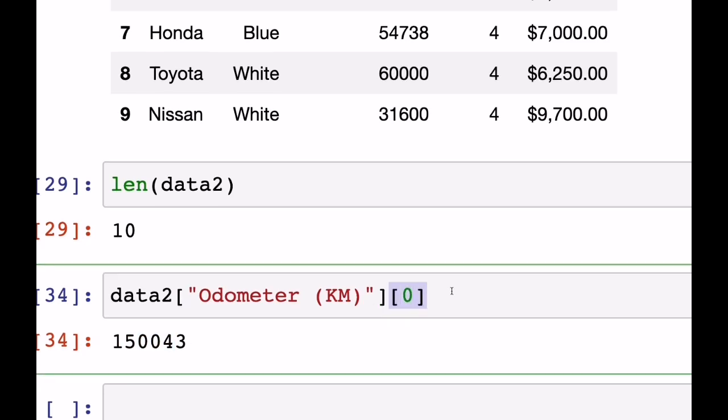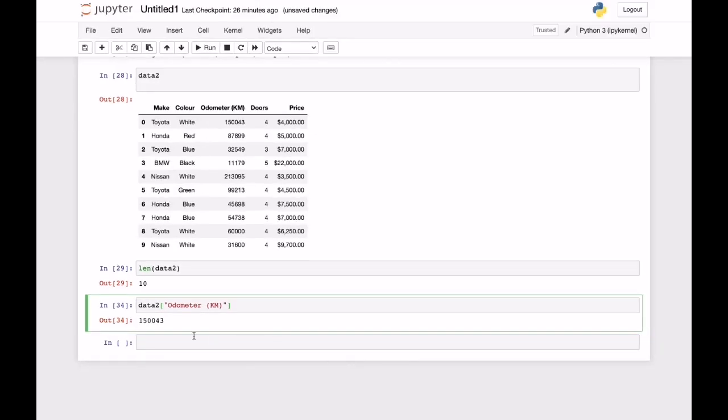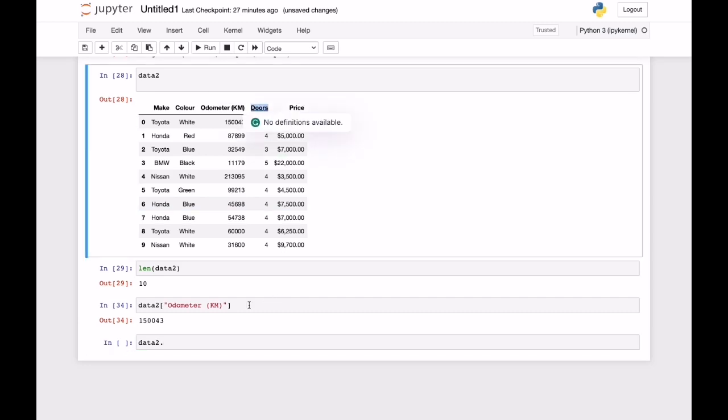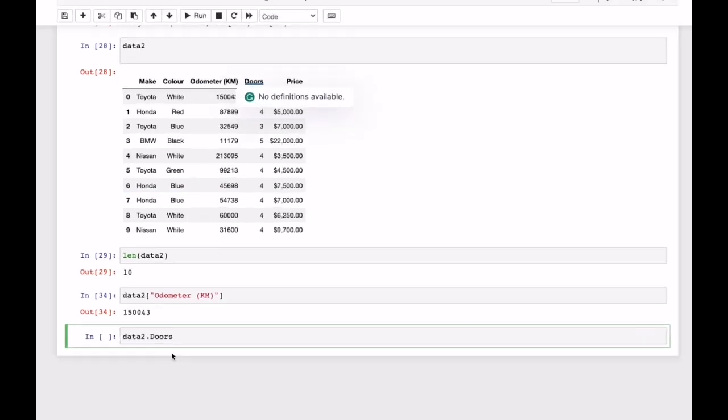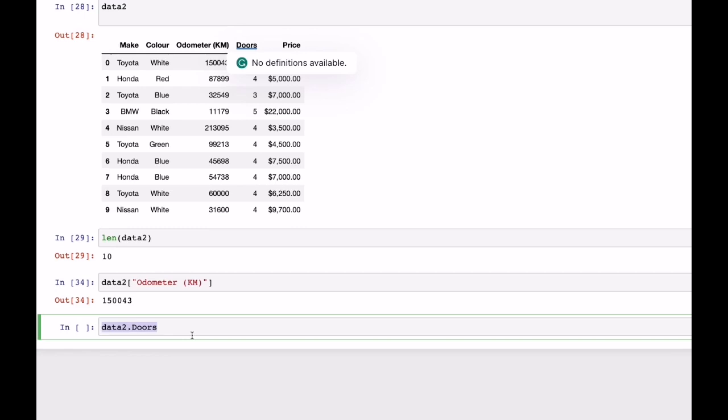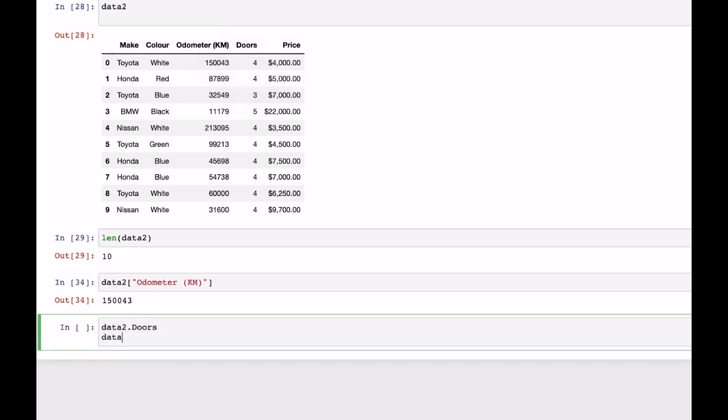There is another way of accessing this same thing. Just say data 2 dot, and if you want to access the doors, just put it like that. Data 2 dot doors is actually equal to this one out there, data 2 of doors. Both of these things will do the same thing.